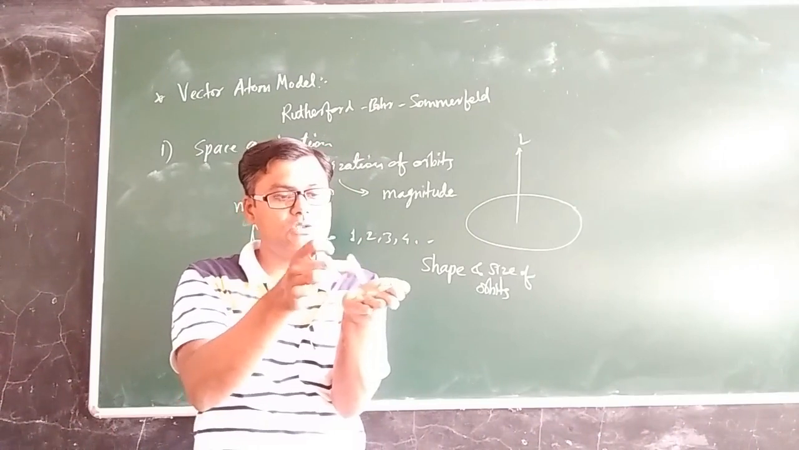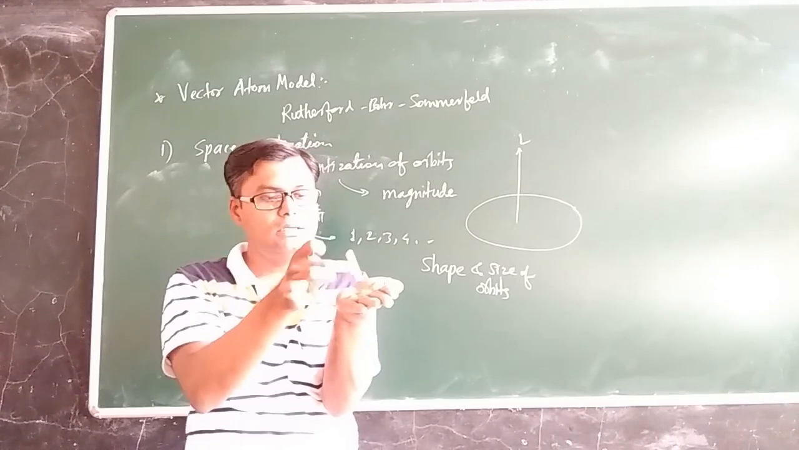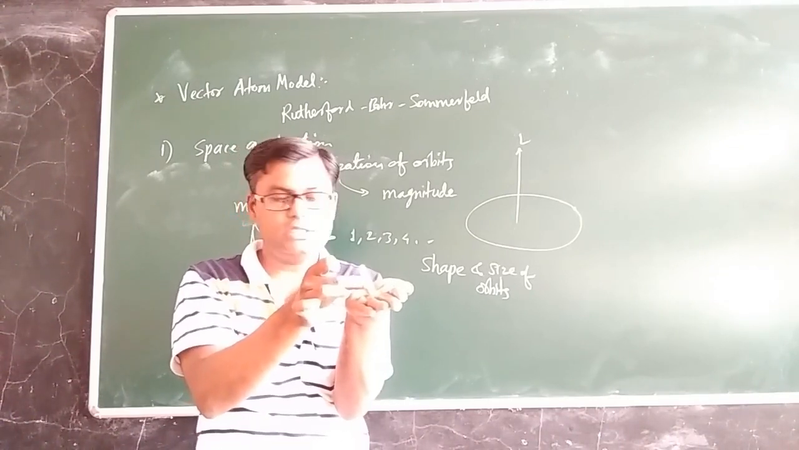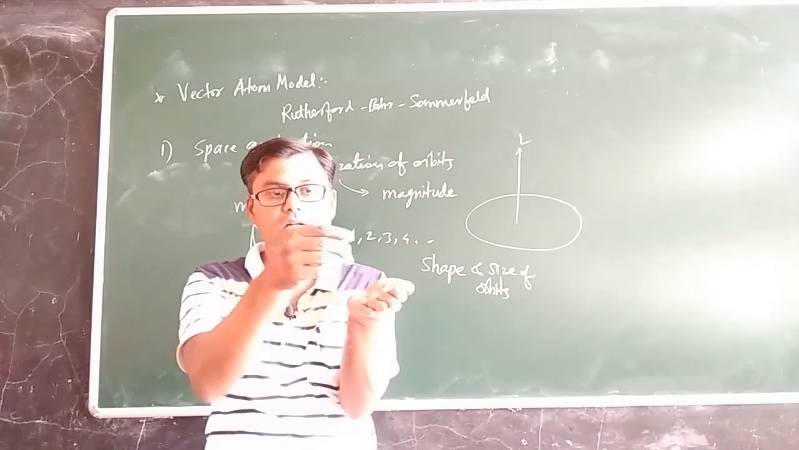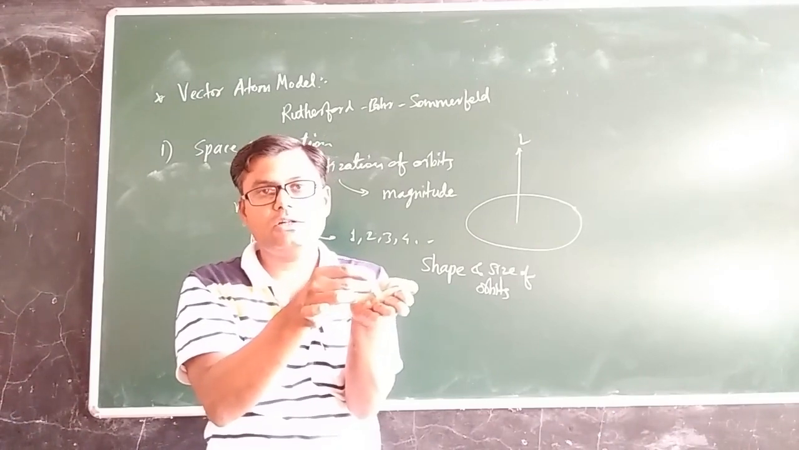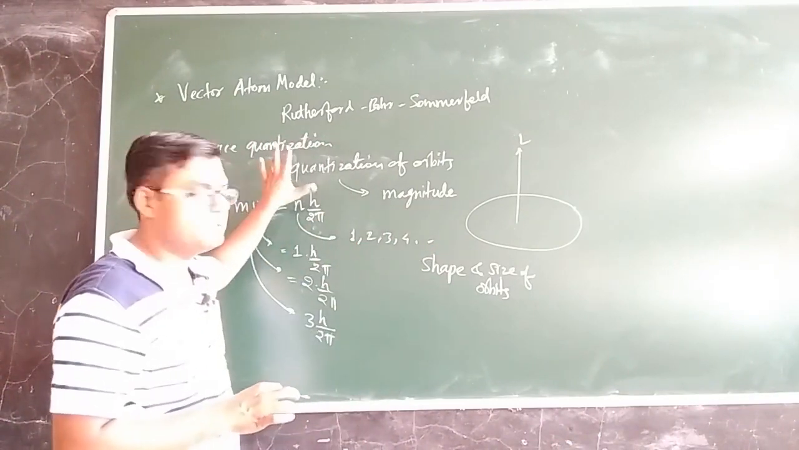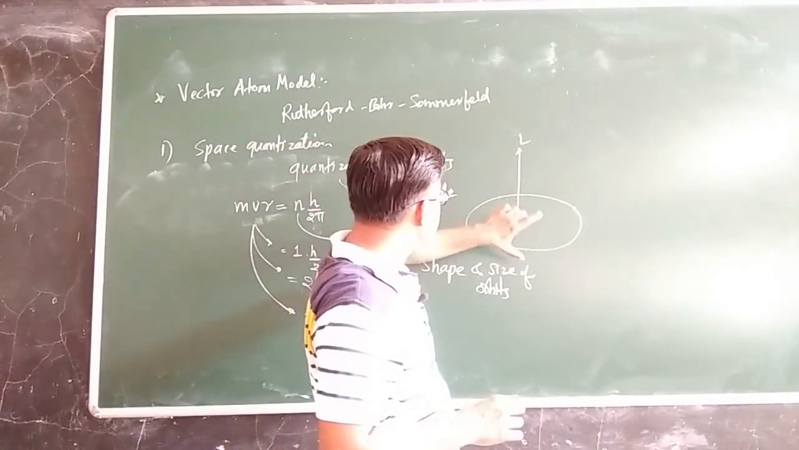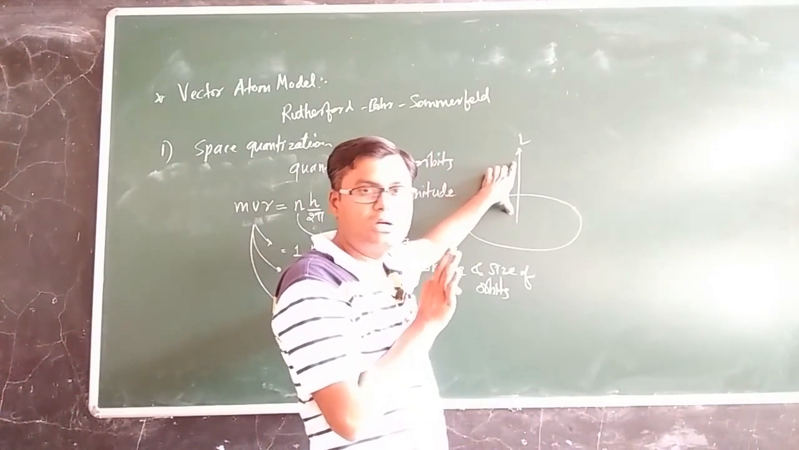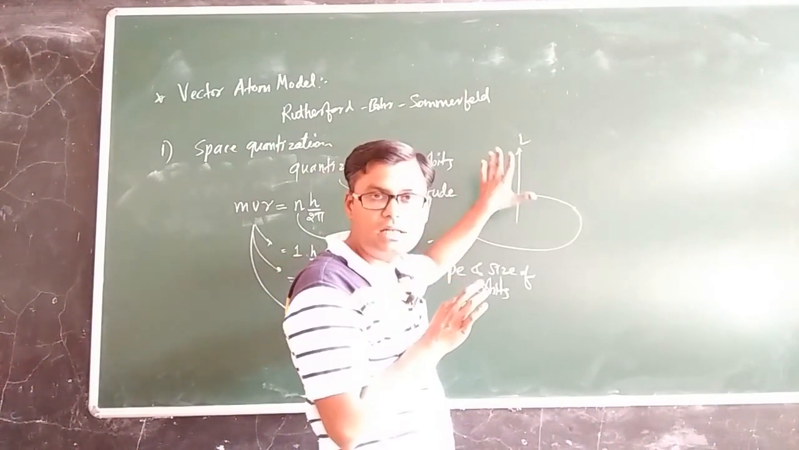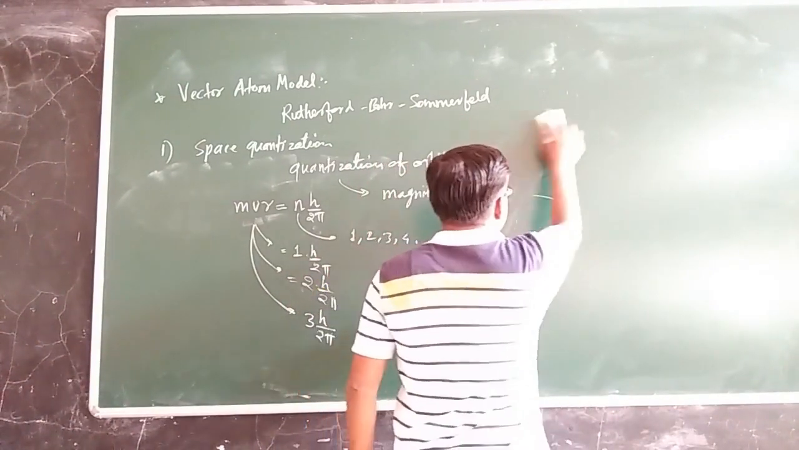What is the meaning of that? Suppose this is the plane of the electronic orbit, then the direction of angular momentum will point like this. According to the rule of space quantization, for this orientation of vector L, or the orientation of electronic orbits, only some orientations will be allowed, and the remaining will not be allowed. So this is the concept of space quantization. Whenever I say that the direction of L will be quantized, it means not all directions of L will be allowed, only certain fixed directions of L will be allowed. What will be the meaning of that? Let us understand this.